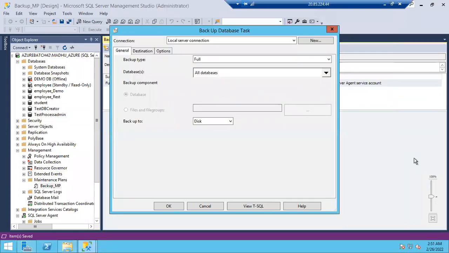Sir, yesterday we discussed the operator and notify and some SMTP mail server. We haven't discussed it, I have just shown you how to create an operator, that's it. But the operator won't work individually. The operator will take the help of Database Mail. As Database Mail is not configured, that's why it failed. Okay, so we simply created the operator, correct? Yes, just simply created the operator, that's it.